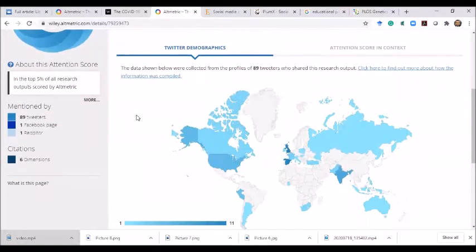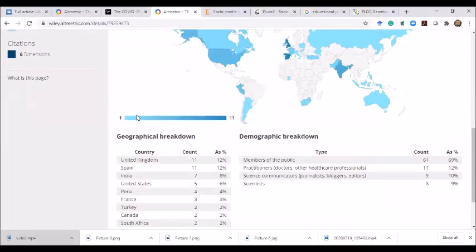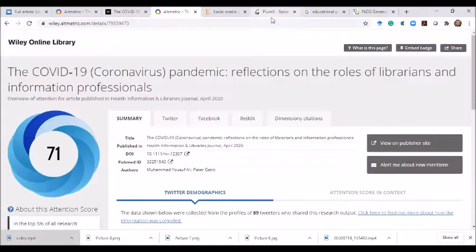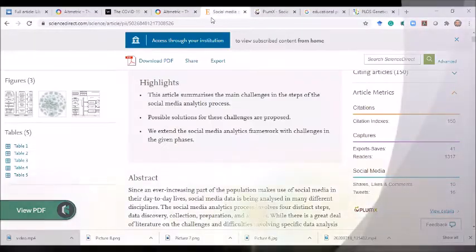Here you can see the map of the tweets. The article has been tweeted 11 times in the United Kingdom, 11 times in Spain and in other countries. We will do the demo of other Altmetric scores, like for an Elsevier journal.